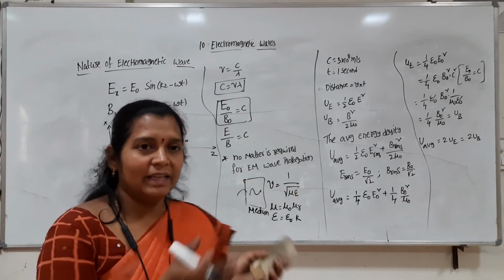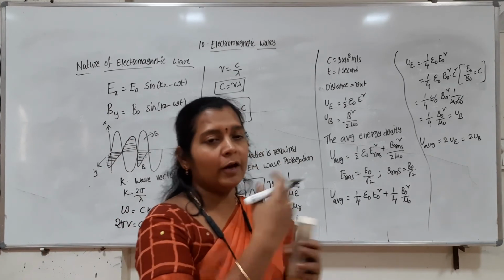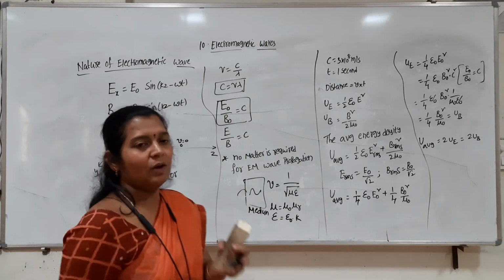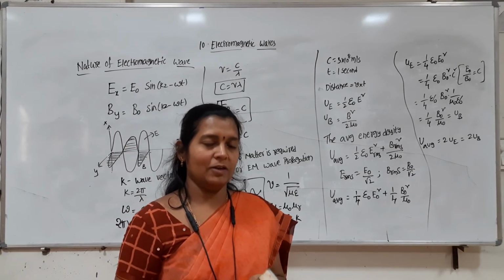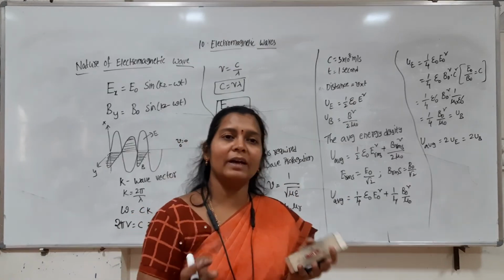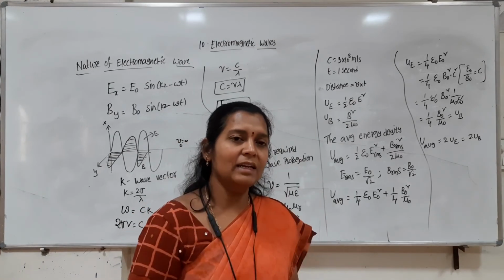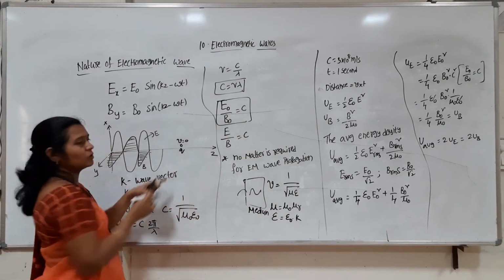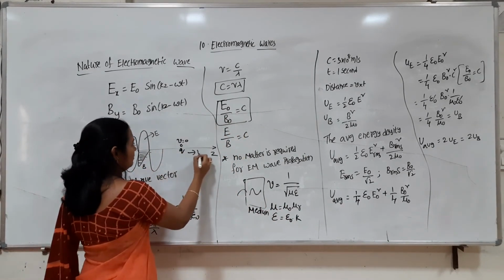It means a transfer of energy from the electromagnetic wave to the charged particle Q has taken place, due to which it is now moving with some velocity.